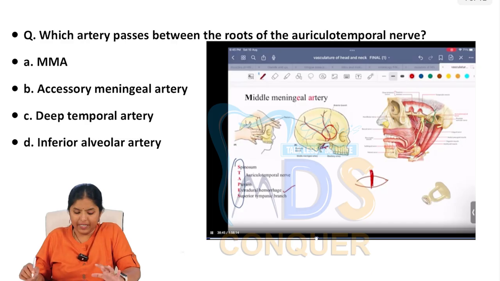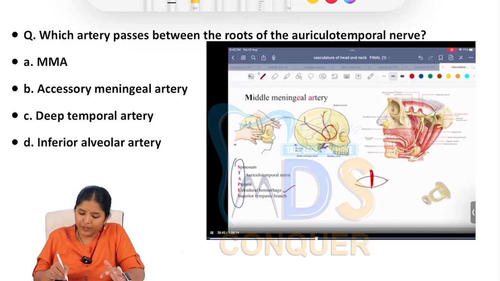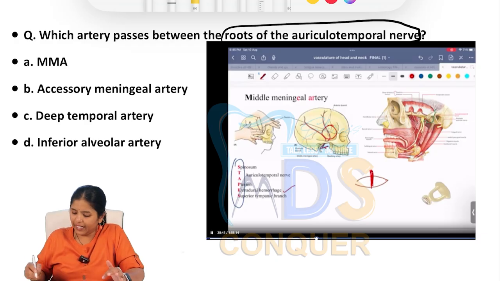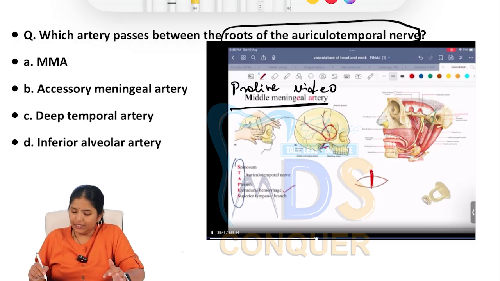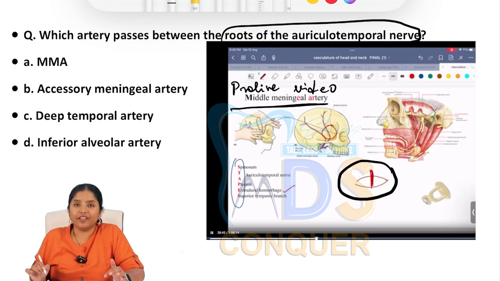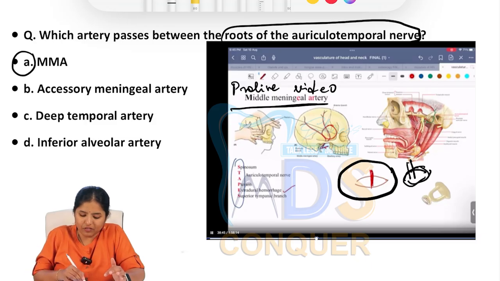Very simple question again. Which artery passes between the roots of the auriculotemporal nerve? Again, this is a pro-life video snapshot that I have taken here. Very clearly, the middle meningeal artery is explained. In the diagram that ma'am has drawn, she has explained that in the infratemporal fossa, between both the roots of the auriculotemporal nerve, you have the middle meningeal artery.